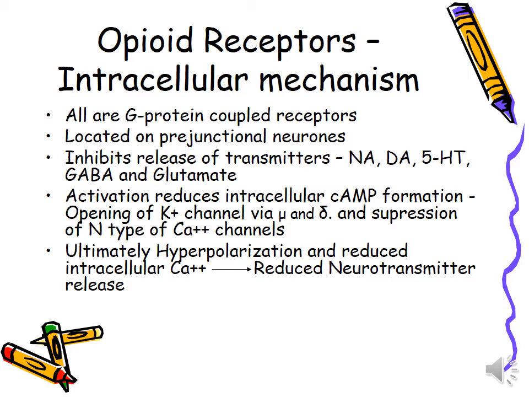Activation reduces intracellular cAMP formation, opening of potassium channels via mu and kappa, and suppression of N type of calcium channels, ultimately leading to hyperpolarization and reduced intracellular calcium, which further reduces neurotransmitter release.